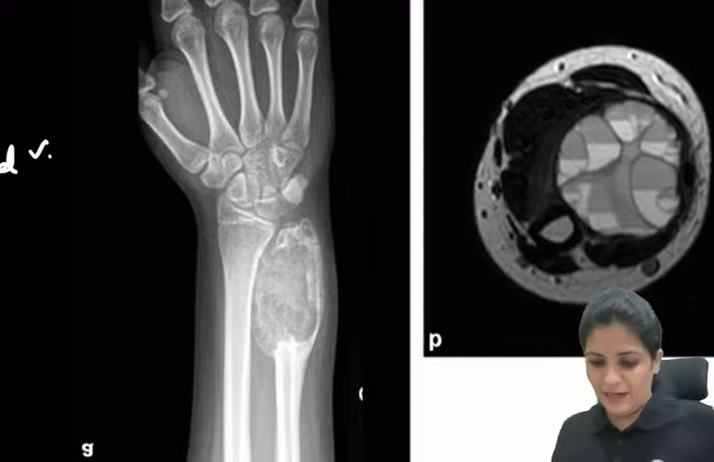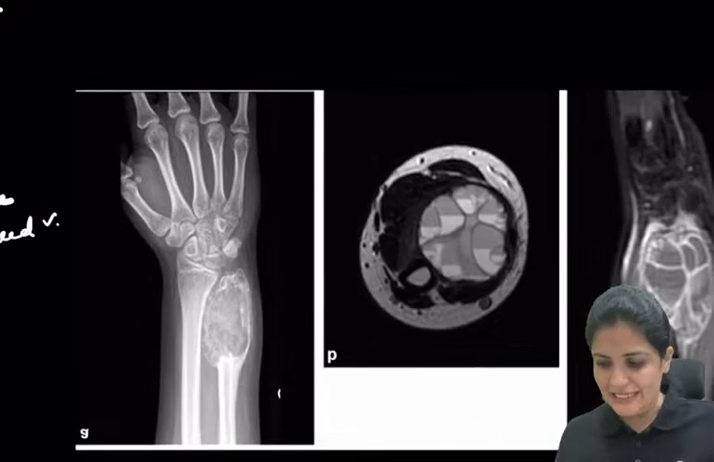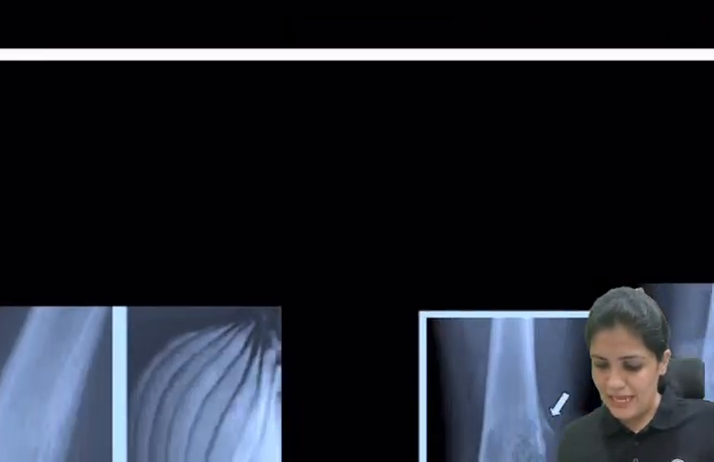Okay, now somebody is telling me this is GCT, right? Then I'll show you what is actually GCT.